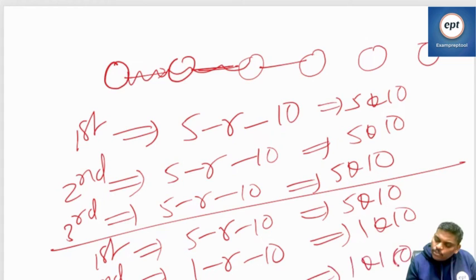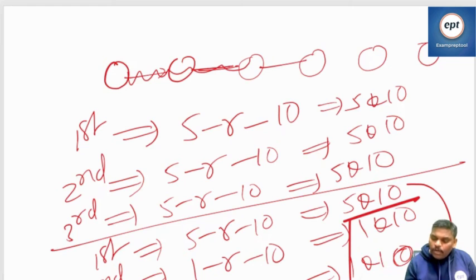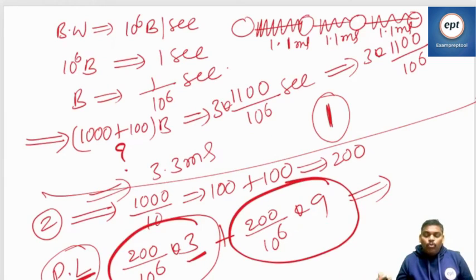What I want to say is the first one required 5 rounds, and the remaining 2 people required 1 round each. That is the meaning of pipelining. Pipelining is there in COA also, everywhere in computer science. So when you have more packets, you can do this.